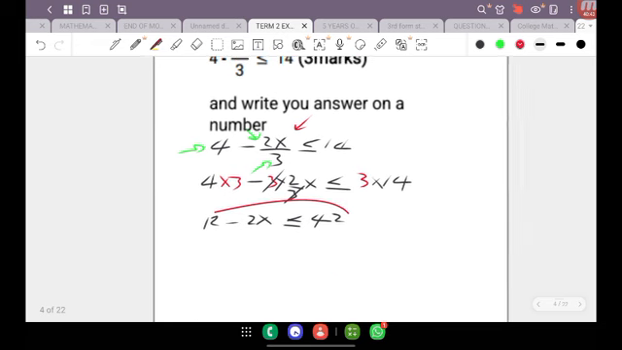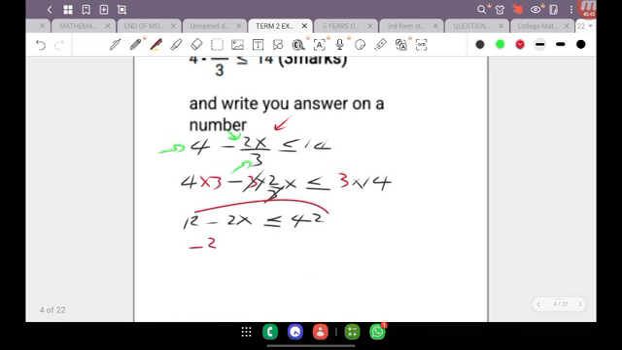So by doing that, I'm going to end up then simply with negative 2x is less than or equal to 42 subtract 12. Remember that the sign in front of the 12 is positive and the sign in front of the 2x is negative. So I'm going to transpose positive 12. It's going to become negative 12. So I'm going to end up with negative 2x is less than or equal to 30.